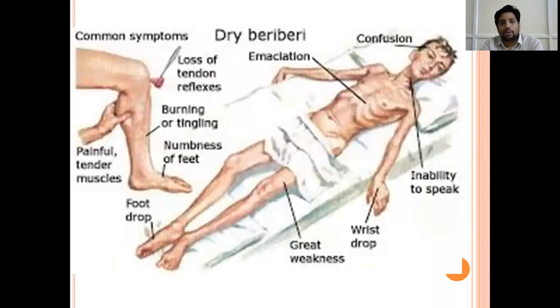As I told you, the common symptoms in beriberi are loss of reflexes. Reflexes are gone. There can be burning or tingling sensation because of peripheral neuropathy, and numbness of the feet. Muscles can be tender. There will be complete foot drop, and wrist drop also. Great weakness; the patient won't be able to walk. These are alcoholics, chronically malnourished, and they will be emaciated. They can also have central nervous system features like confusion and inability to speak.